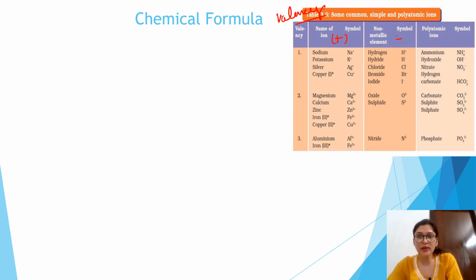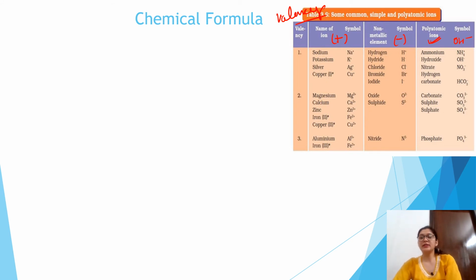Whenever it shows negative, it shows anions, and anions are always non-metals. But in the case of polyatomic ions, we write the valency in this way, like OH negative, sulfate, right?